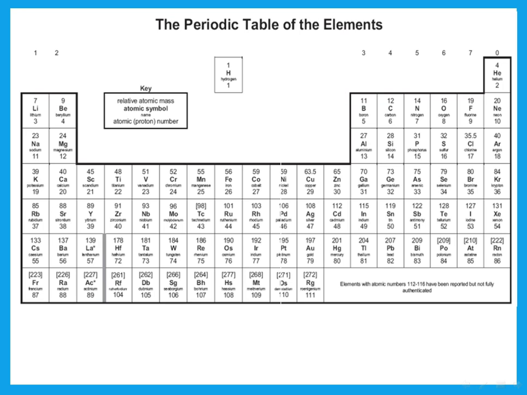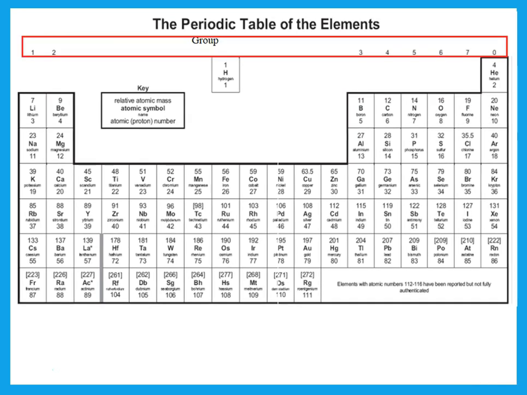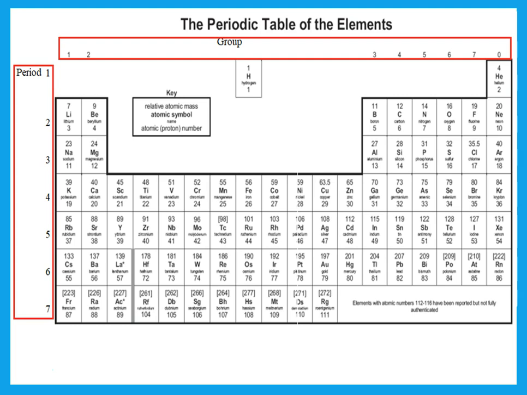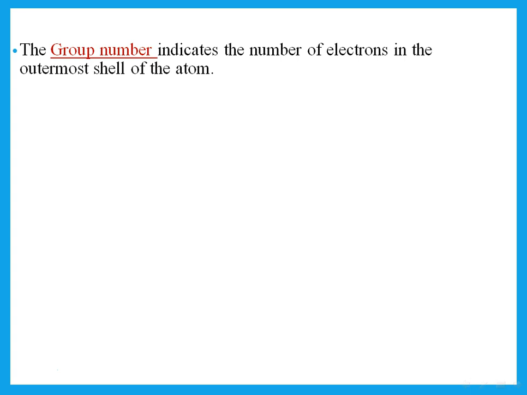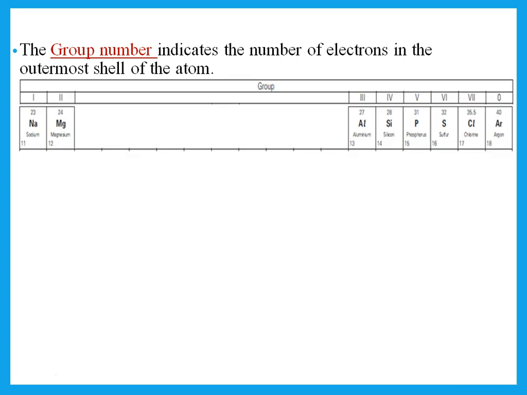In the periodic table, we know that we have vertical columns called groups and horizontal rows called periods. And you should remember that the number of the group indicates what? Indicates the number of electrons in outer shell. So anything in group 1 has 1 electron in its outermost shell. Anything in group 2 has 2 electrons in its outermost shell, and so on.